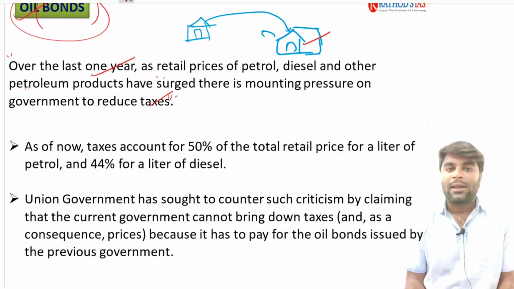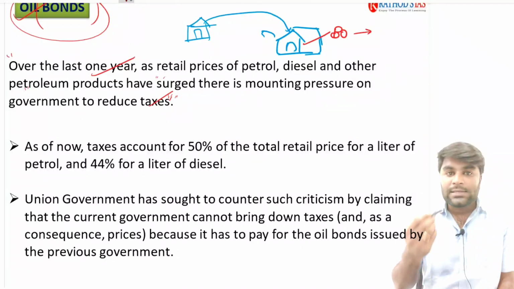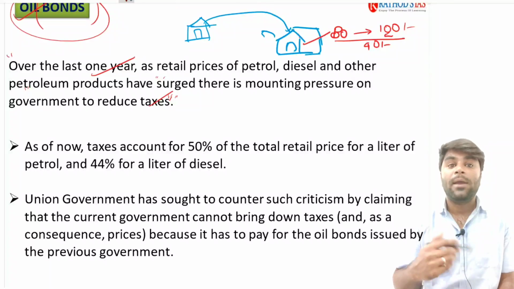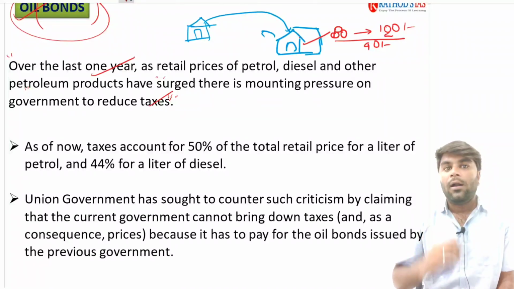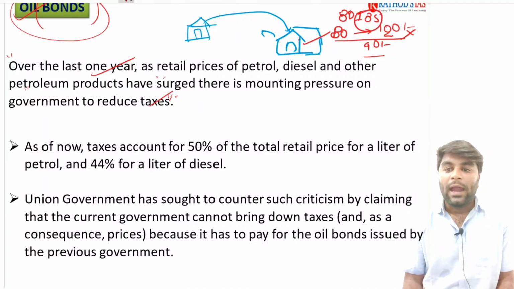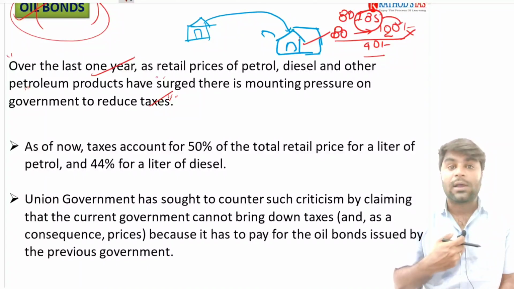What used to happen in the early days was, imagine the price of petrol is 80 rupees. Now, all of a sudden, due to an increase in crude oil prices, the price of petrol increases to 100 rupees. Say, for example, it increases to 120 rupees. These level of fluctuations, like a 40 rupees difference in the prices, cannot be borne by the common people in India. In order to solve this, the petroleum companies are often asked not to increase the prices of fuel and to try to maintain it at 80 rupees or 81 rupees or up to 85 rupees, and the rest of the money will be compensated by us, meaning the government.